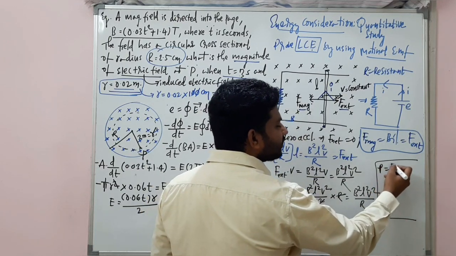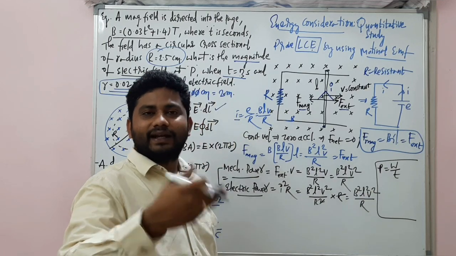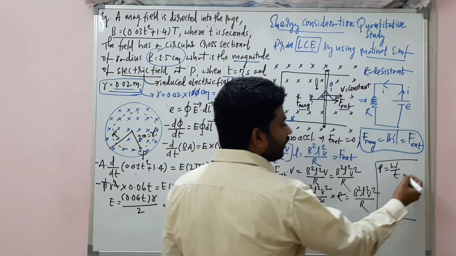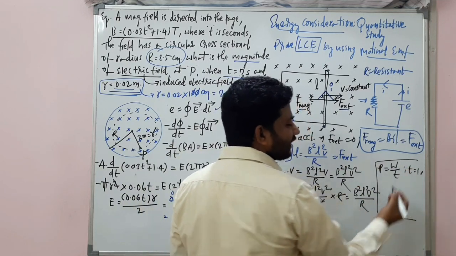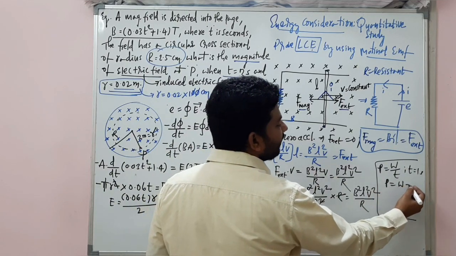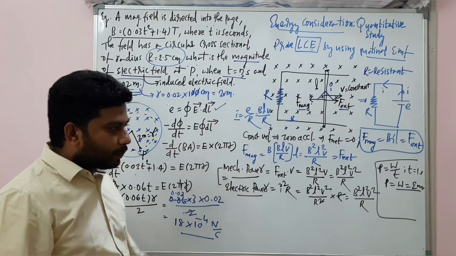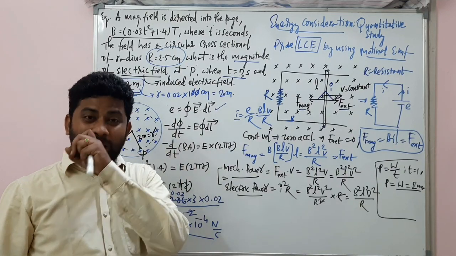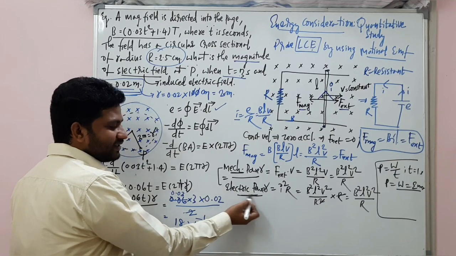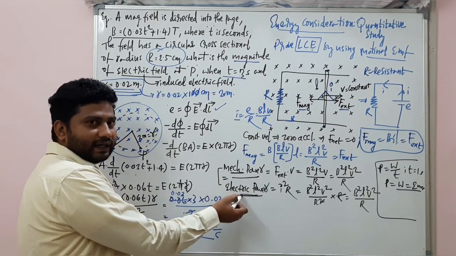We know power is equal to work done by time. Power is the rate of doing work. If you carefully see, when the time is 1 second, that means per unit time, the power is equal to work done, that is equal to energy. Alright. So power is equal to work done, that is equal to energy. So this energy is equal to this energy. Mechanical energy is equal to electrical energy.